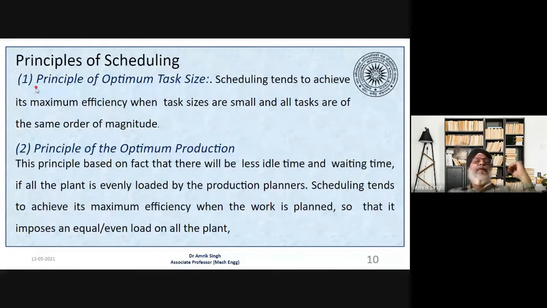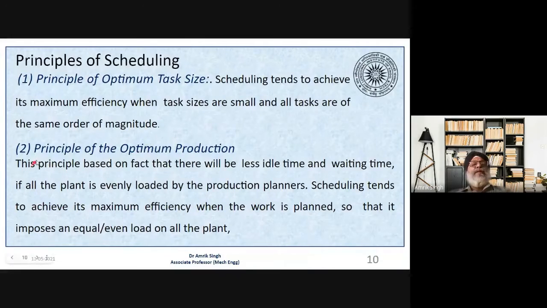So the first principle is the principle of optimum task size. Optimum task size means we should be able to do the maximum possible, so that every time we need not change the tool, and every time we need not change the jigs and fixtures. So scheduling tends to achieve its maximum efficiency when the task sizes are smaller and all the tasks are of the same magnitude.